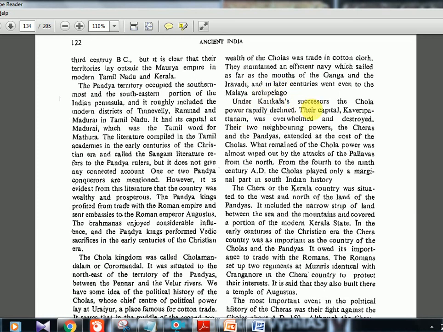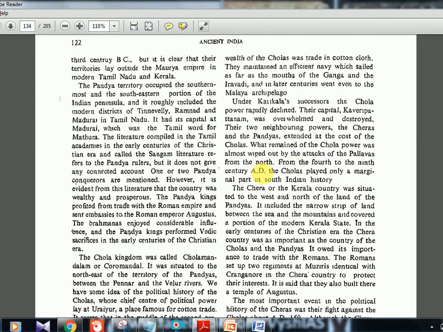Under Karikala's successor, the Chola power rapidly declined. Okay, their capital Kaveri Pattanam was overwhelmed and destroyed. Their two neighboring powers, the Cheras and the Pandyas, extended at the cost of the Cholas. Okay, so Cholas were the most powerful ones, and when they are in power, the others also were in power. Okay, that's what they're telling. What remained of the Chola power was almost wiped out by the attacks of the Pallavas from the north. Okay, so the Pallavas came down to the south and attacked the Cholas, and that is how these three in ancient history will get over. Okay, these kingdoms. What remained of the Chola power was wiped out.